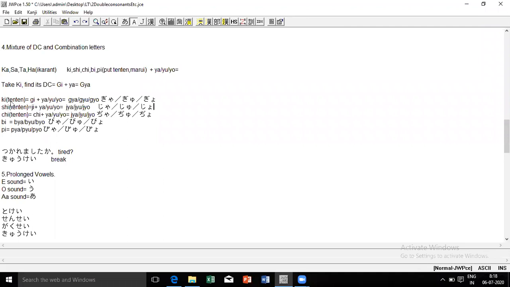So everywhere in all of these you can see double consonants. You can see tenten and maru everywhere, plus ya, yu, yo. It is not plain. We need these combinations in order to make words. For example, we had done words like toshokan, which is a library. How will we write toshokan? To-sho-kan. So for writing words, we need these pronunciations. Yubinkyoku is a post office. How to write kyoku? Here you will get the answer. Kyo.